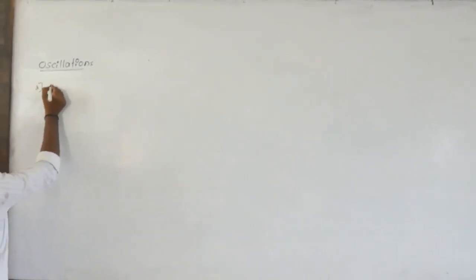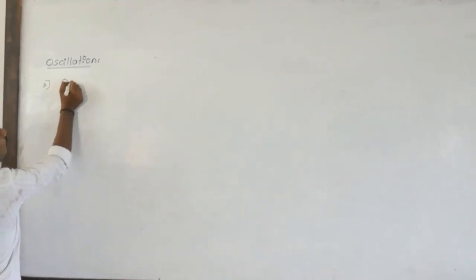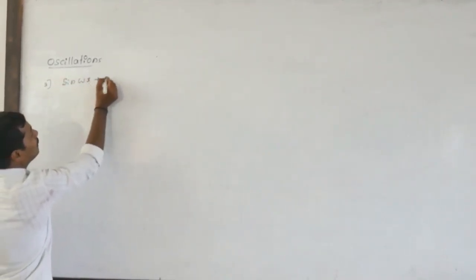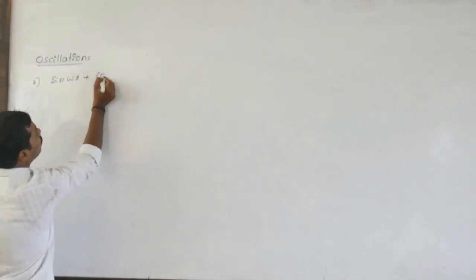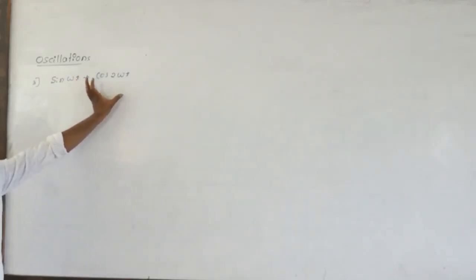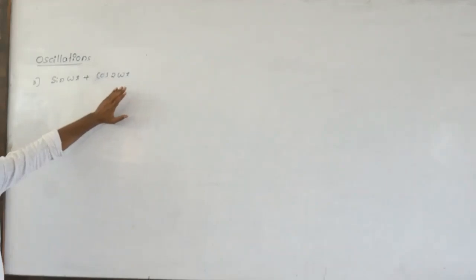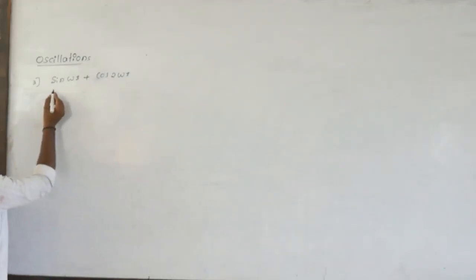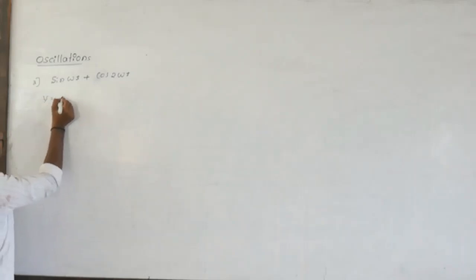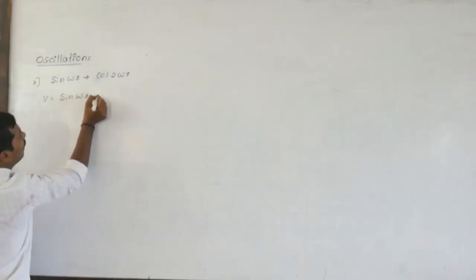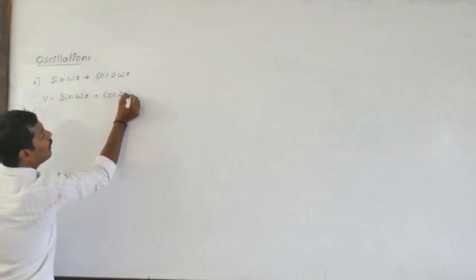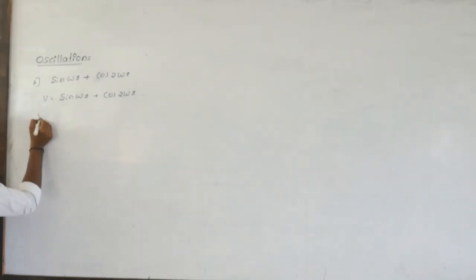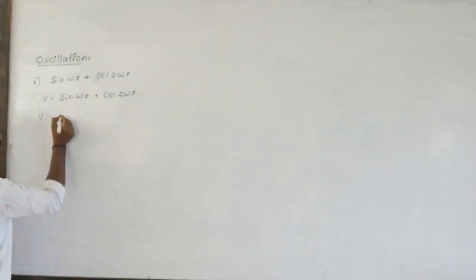The third one is sine of omega t plus cos of 2 omega t. Now we are checking whether this one represents simple harmonic motion or not. Consider this as y equals sine of omega t plus cos of 2 omega t. This is the displacement of the particle. Then we differentiate this equation and we get the velocity, that is nothing but dy by dt.